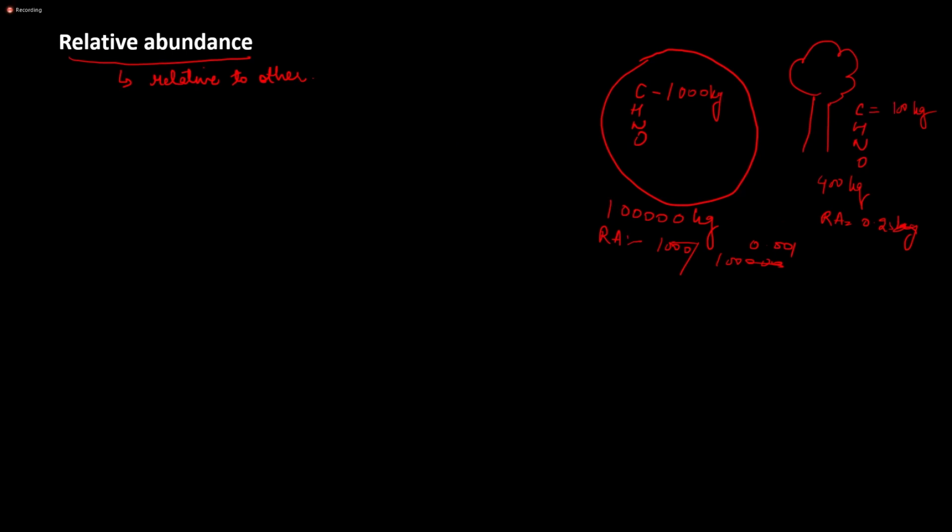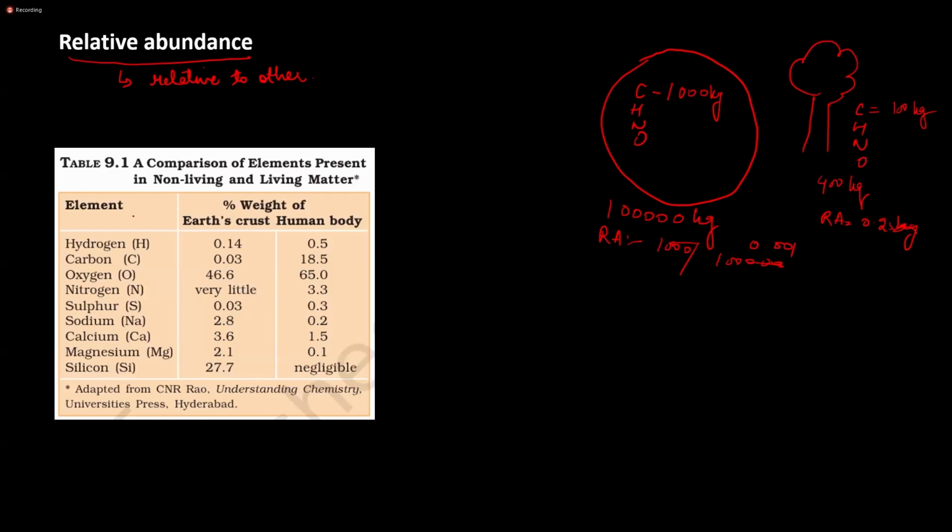So the exact components of the earth's constituents and our body are the same, but their relative abundance is different. Now, if we see the relative abundance of each element present in the earth's crust and the human body, what can we see? The earth's crust has a relative abundance of hydrogen of 0.14.